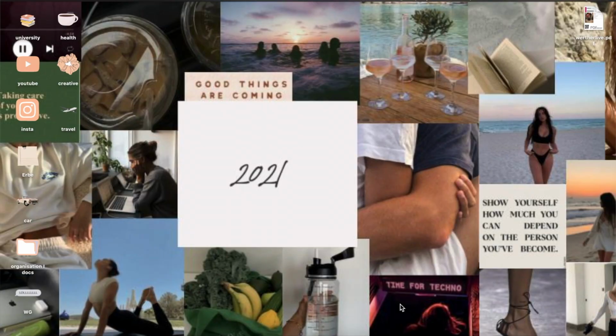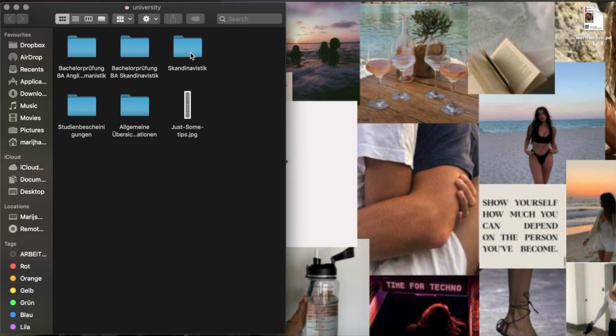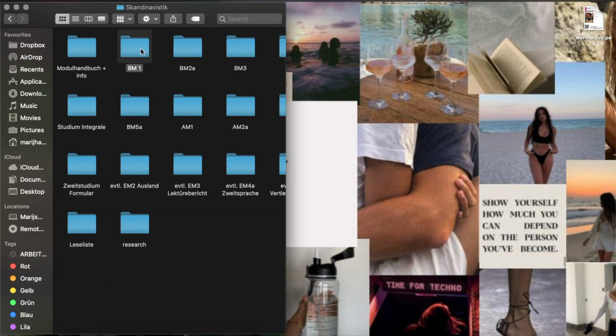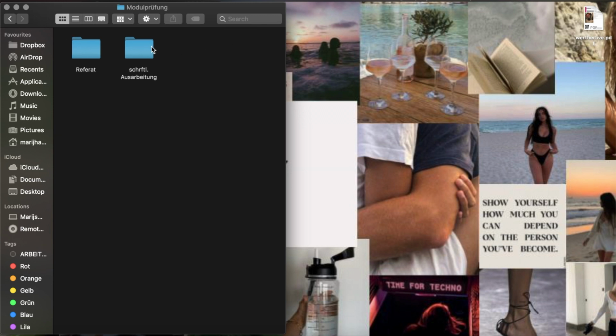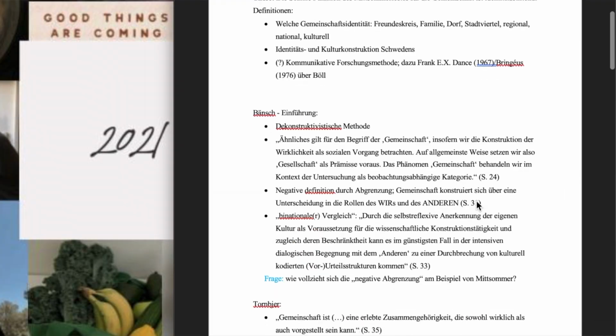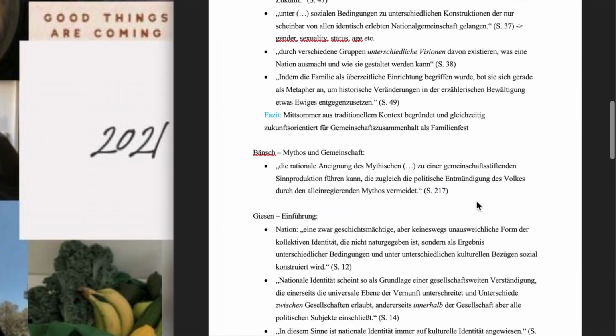Alright, now here's my desktop so you can see what I'm doing. I screen recorded this. I have everything organized in subfolders, as you can see, in modules, and this is the paper that I'm currently writing. So I'm opening up all the windows that I'm going to need to work on the paper. This is what I have so far.